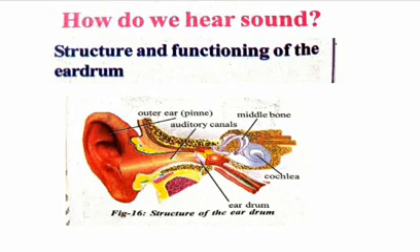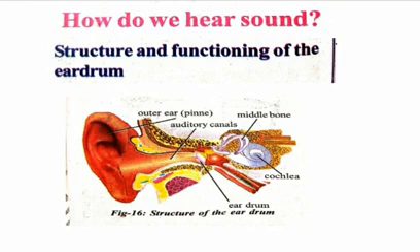How do we hear the sound? We hear the sound produced in our surroundings with the help of our ears. The structure of the ear plays an important role in hearing the sound. So let us peep into our ear and try to understand how we hear the sound. Now we will discuss the structure and functioning of our ear.